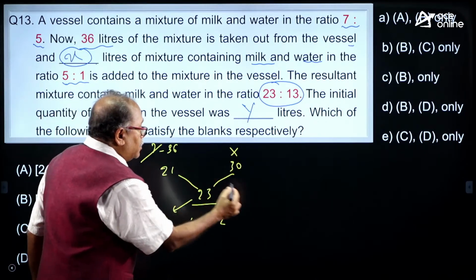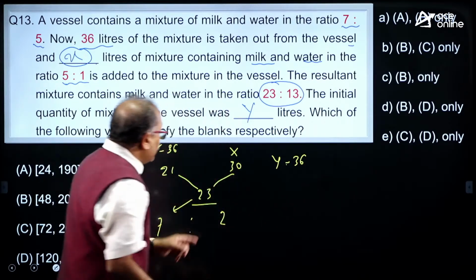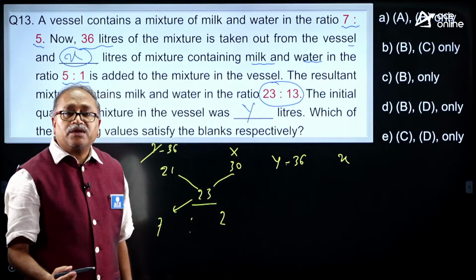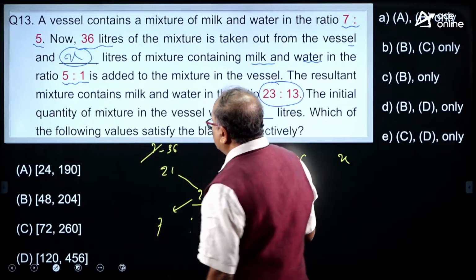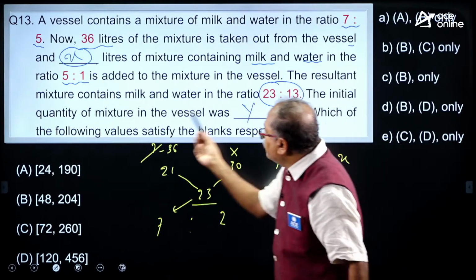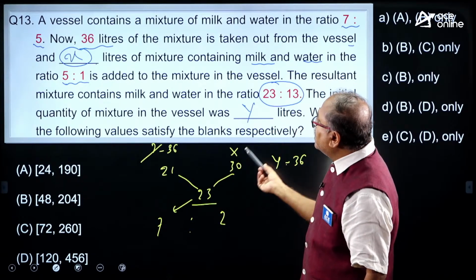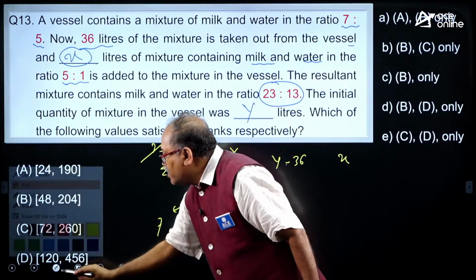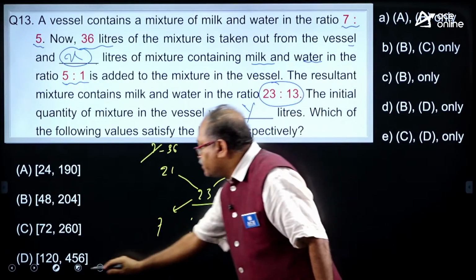Here this is y minus 36 and here it is x, and this is the ratio I am getting over here. Which of the following satisfies the blanks respectively? So I need the x first. So reverse this, look at this one, the way the question was there. I picked it up from a previous year question.